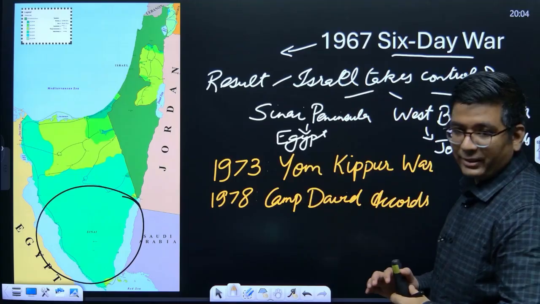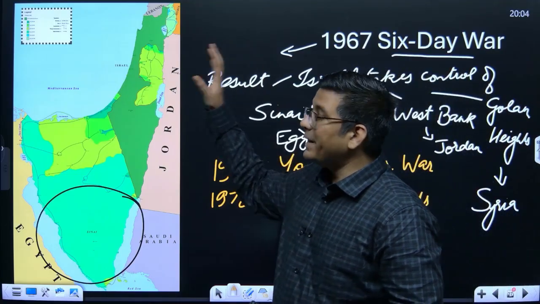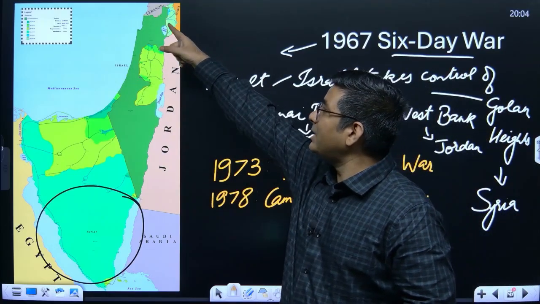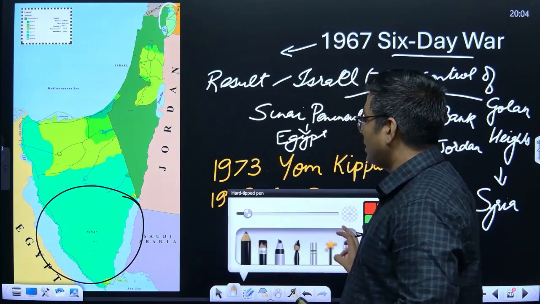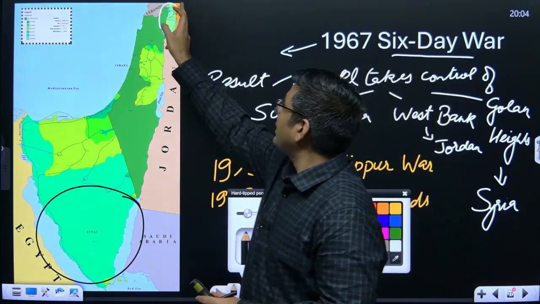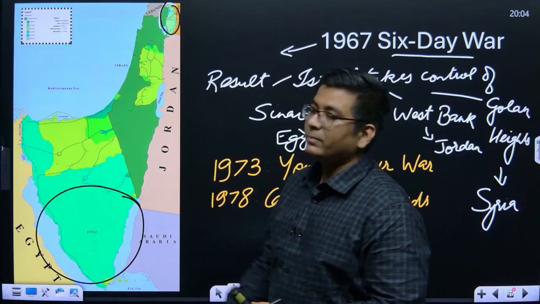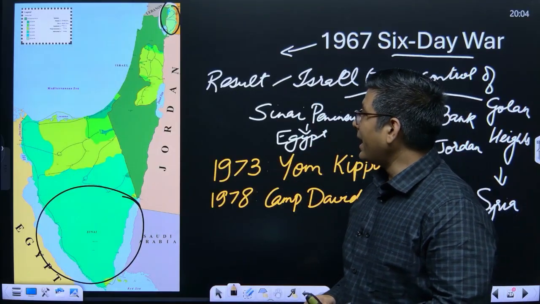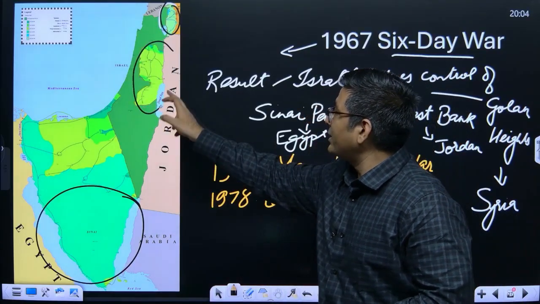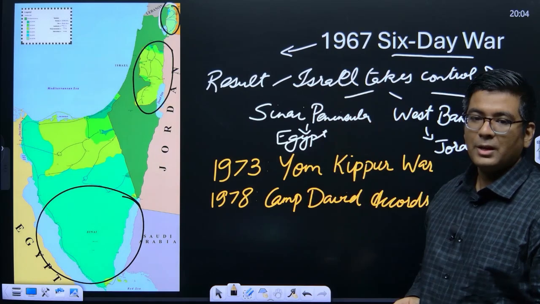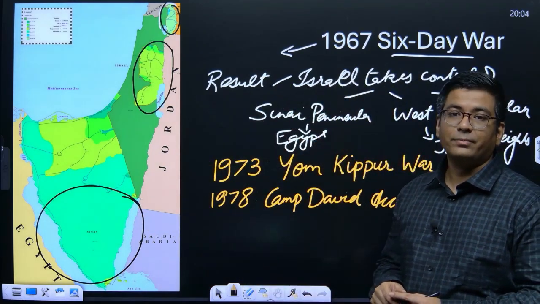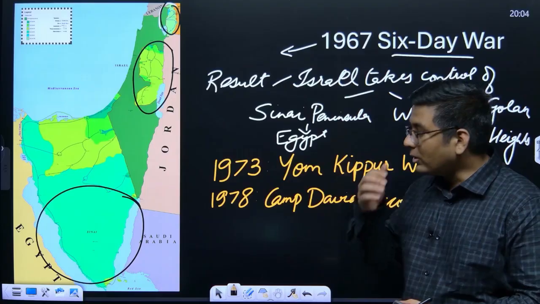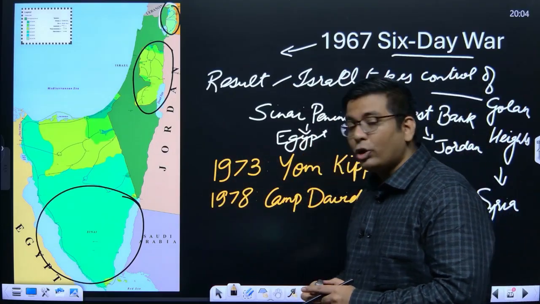And till date, it maintains military presence at this particular region, if you can see. Okay, this region is the one which is Golan Heights. Okay, and then this region, which is the West Bank. So all these three regions were the ones which were actually captured by Israel. Okay, now the point being, apart from this, it also captured